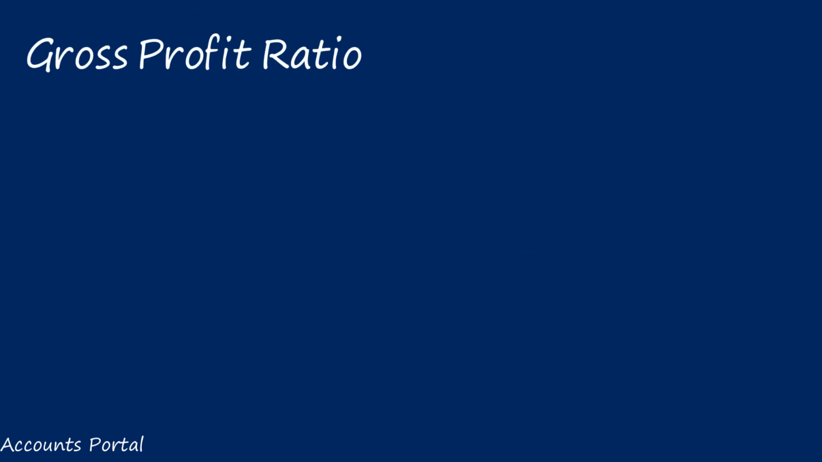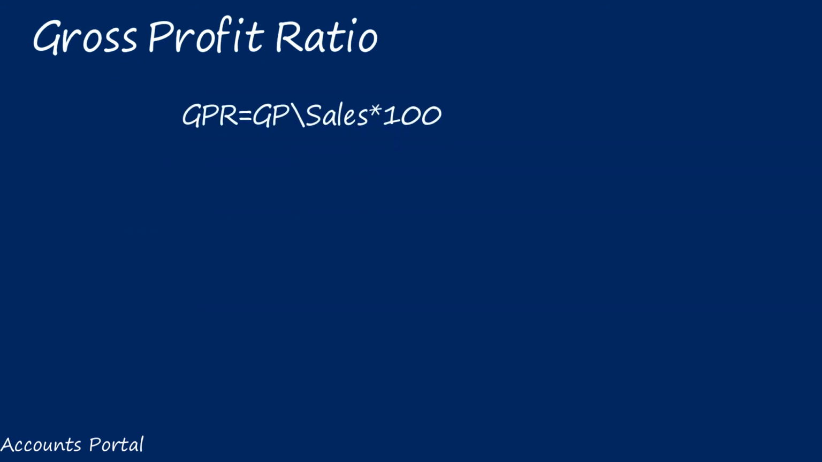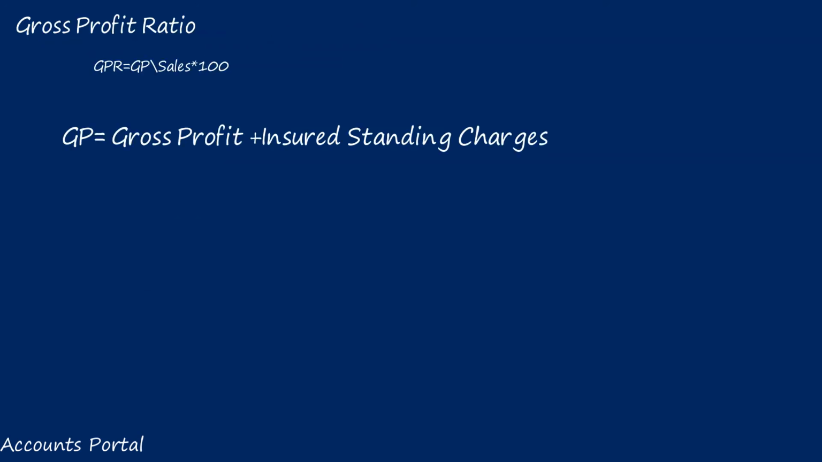We have to find what is the sales loss and gross profit ratio. Gross profit ratio equals gross profit divided by sales into 100. Here gross profit equals net profit plus insured standing charges. So of which year do we need to find the gross profit ratio? Our base is the previous year.